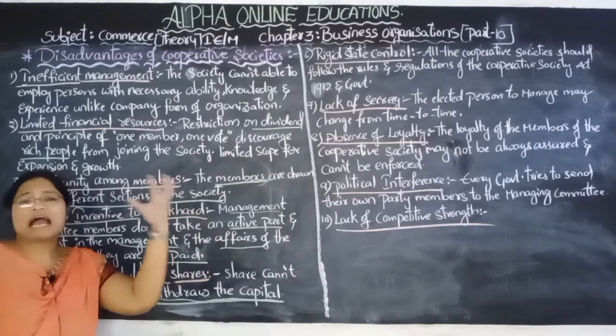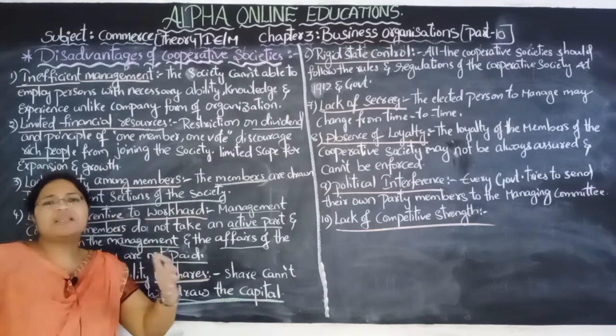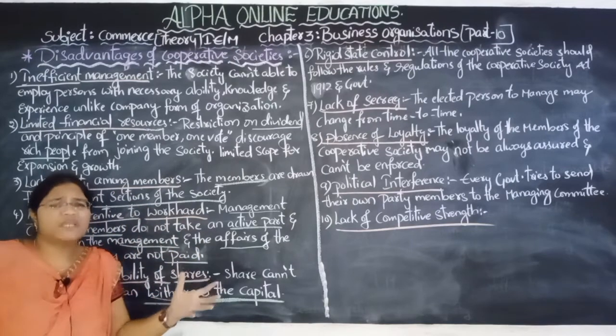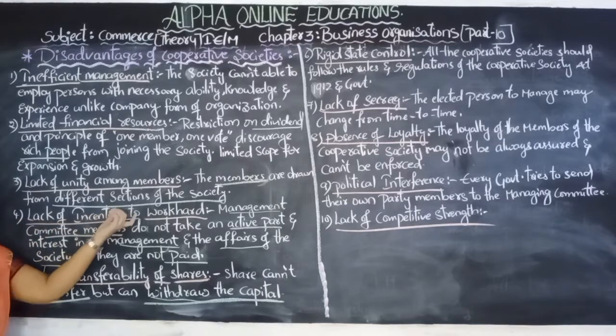They don't have the common sense, they don't have the equal qualities. All are unique, all are different. So that's why it becomes very difficult for unity among the members. Lack of incentive to work hard.